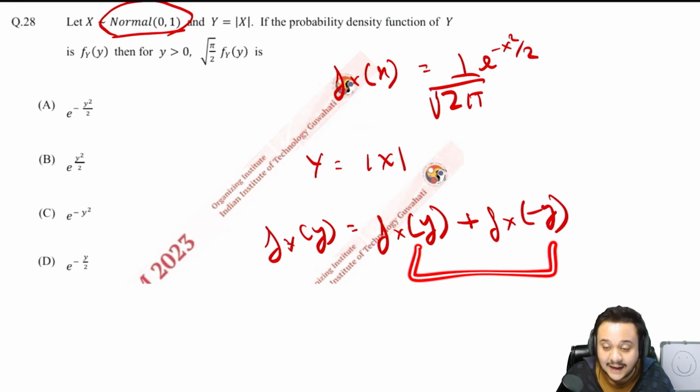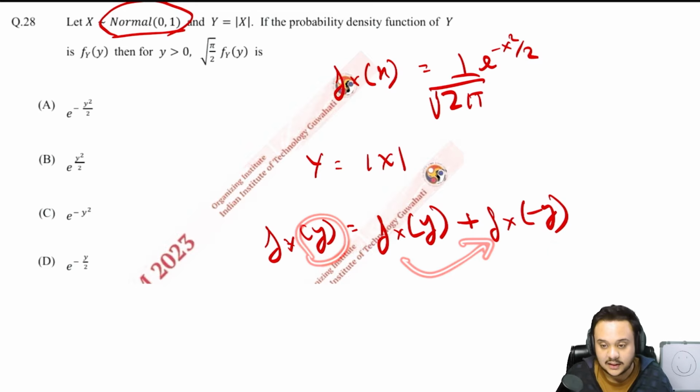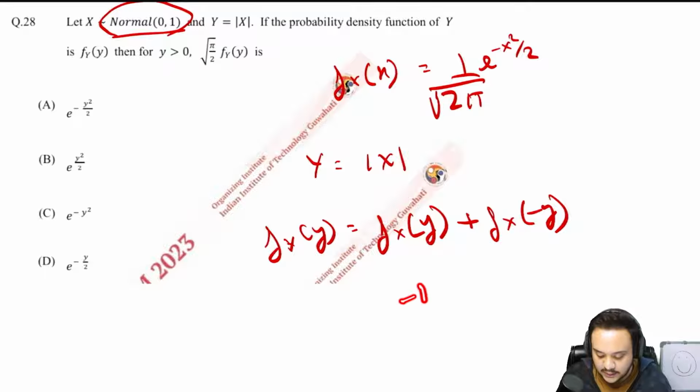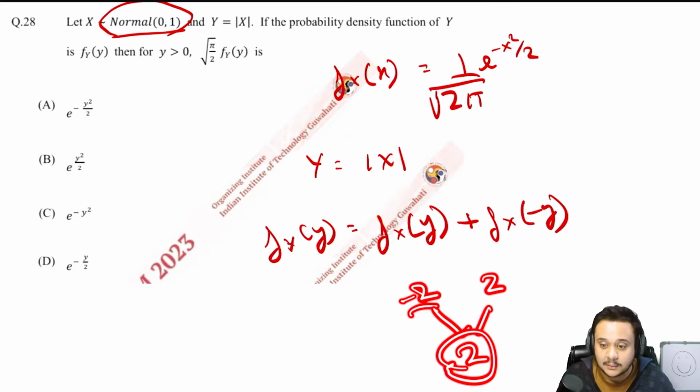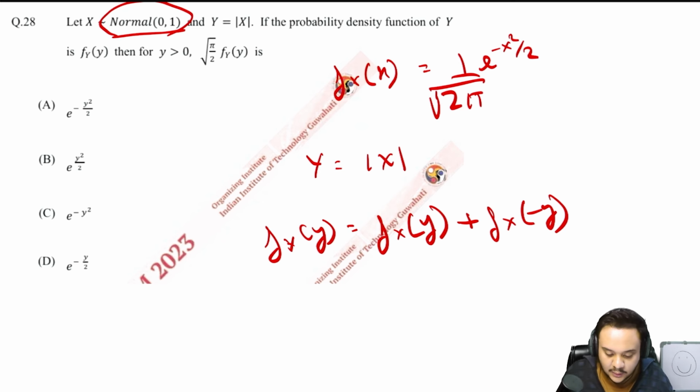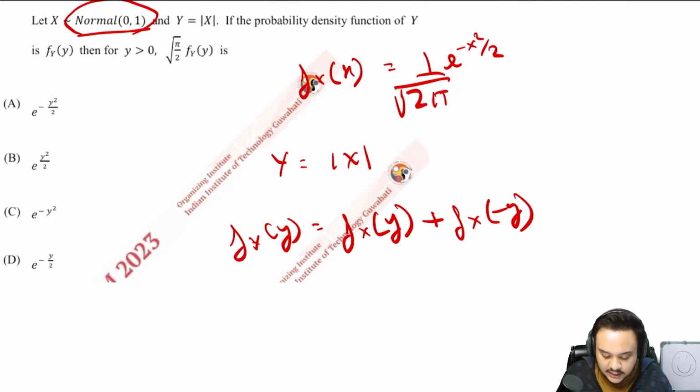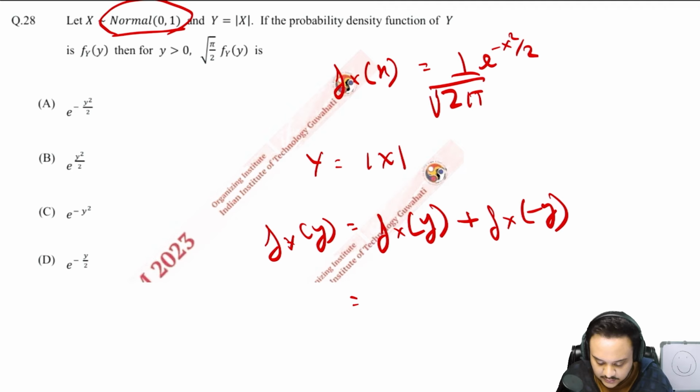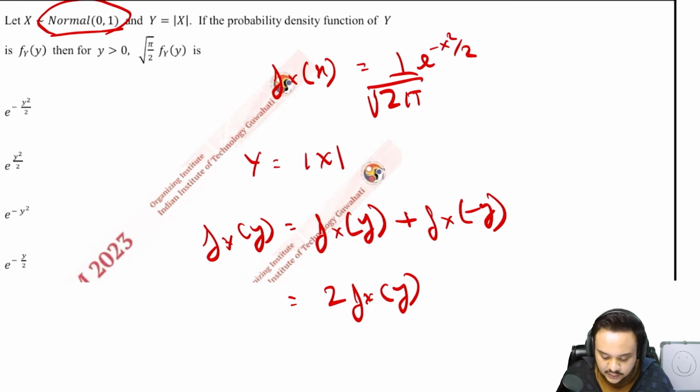That is why we have to add both of them up. The probability of this becomes double, right? Logically, think about it. Minus 2 and 2 both are giving 2, so the probability of getting the number 2 doubles. So we'll have to add both of these up. Now you can just write down the formula directly, because you know that it is a standard normal distribution. First of all write down that it becomes 2 fx of y. So you'll be multiplying the whole thing with 2.